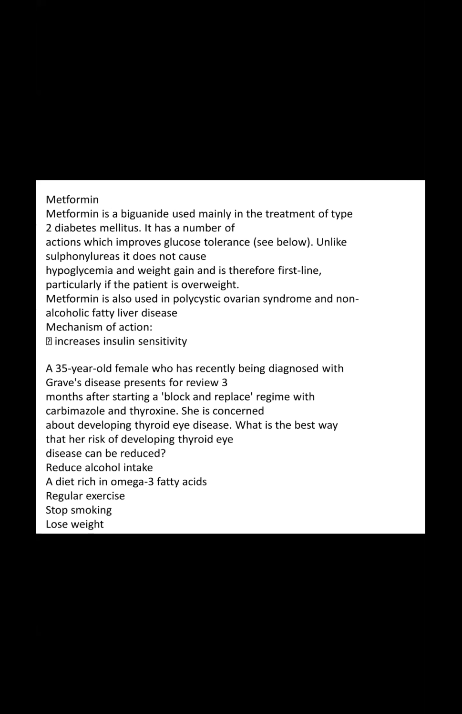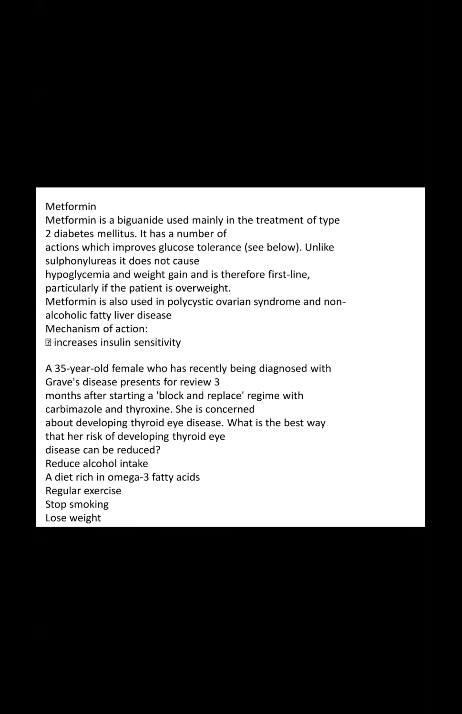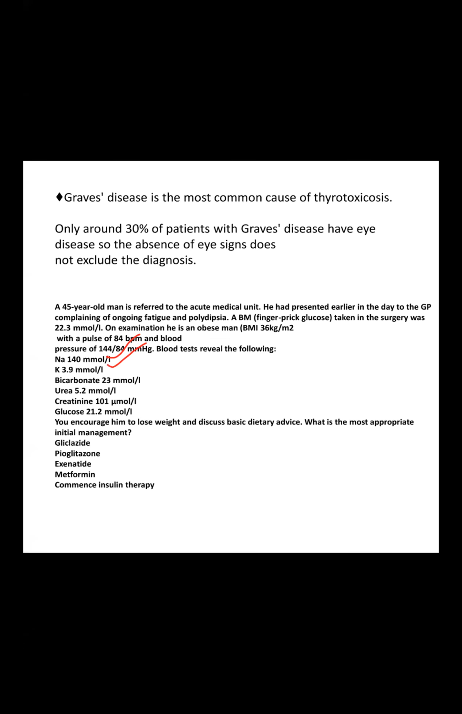Ma'am, is there a pH value? Is it a metabolic acidosis case? I didn't see any. Sodium is 140, potassium is 3.9, bicarbonate 23 normal level, urea 5 point something normal level, creatinine 101 normal level, only glucose is high. It's not DKA. Okay, ma'am, clear, thank you. There is nothing else, only glucose high. So see the description.